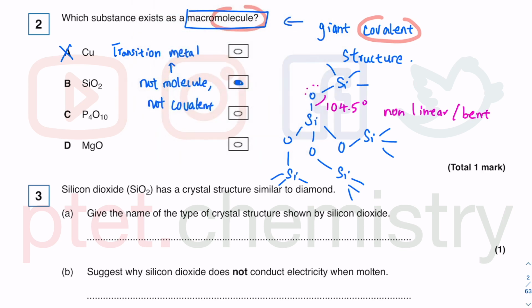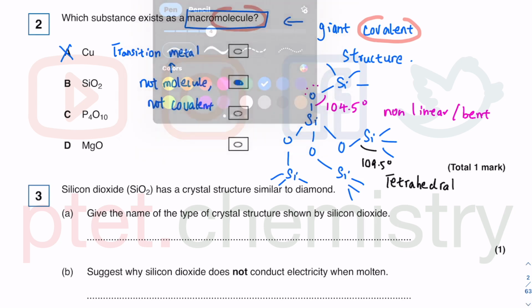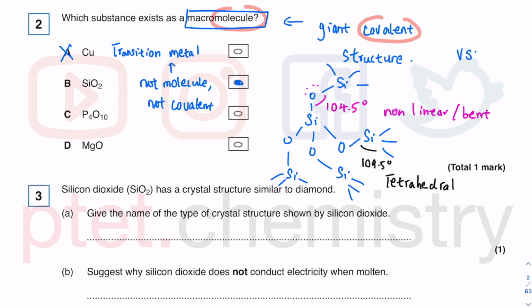And then around the silicon, we have 109.5 degrees, because this is your classic tetrahedral geometry, where silicon is just below carbon, just like in diamond, when carbon forms 4 covalent bonds to 4 other carbons, you get 4 bond pairs and 0 lone pairs, 4 bond pairs repelling equally. This is the shape of the molecule. The theory is called valence shell electron pair repulsion. In the outermost shell, compare how many electron pairs you have, bond pair, lone pair, that kind of concept there.